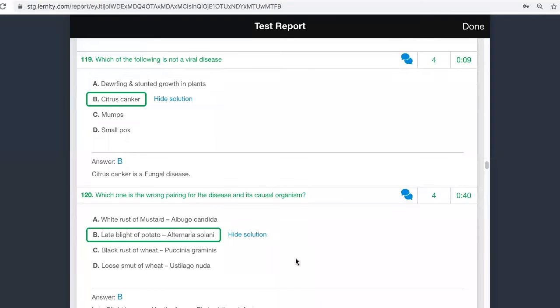These kinds of questions you cannot get right in the first go. You have to write them and study them over a period of time. So now that you know that these three are correct, and you know that late blight of potato is caused by this, write these things and keep them separately as fungal diseases in plants.